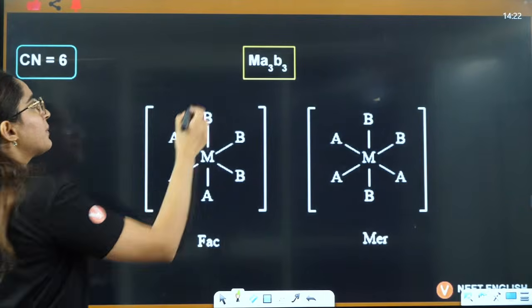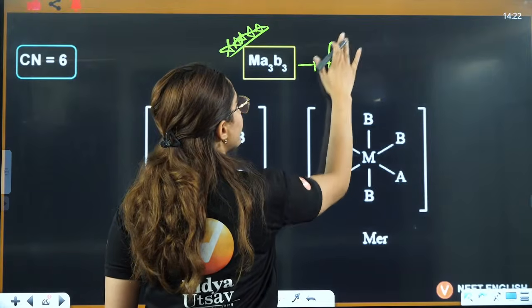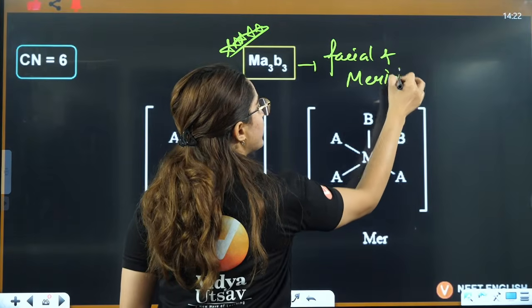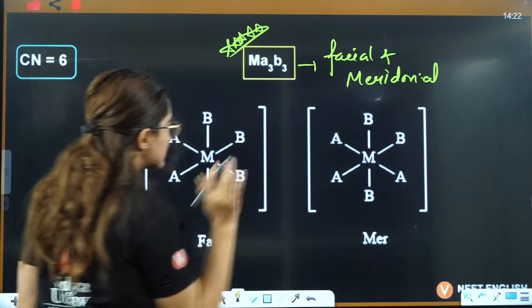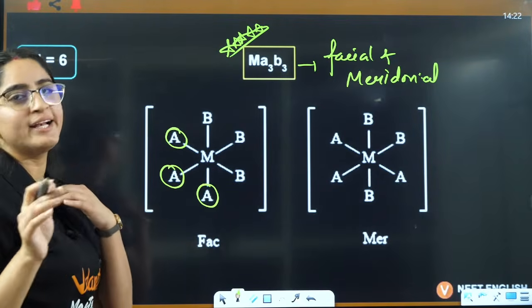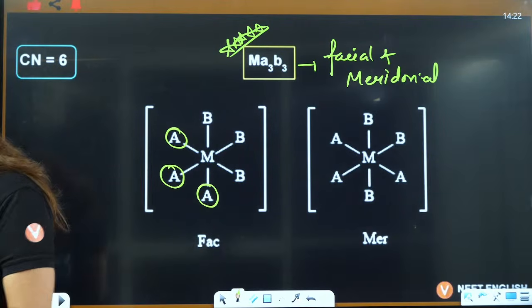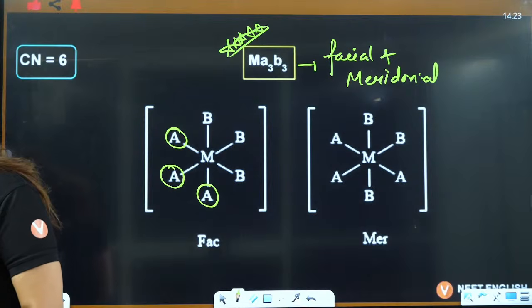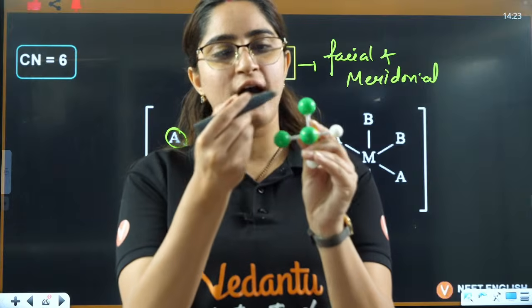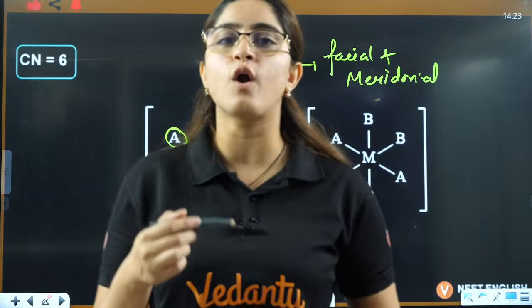If you see A3B3, again very important because this shows something else. This shows facial and meridional. Okay, see. Facial means they are all in 3D, it is something else. In 3D, we say facial means on one face, right? On one face now, it means this thing. This is one triangular face. Okay, facial actually means one triangular face. That is why it is called as facial.